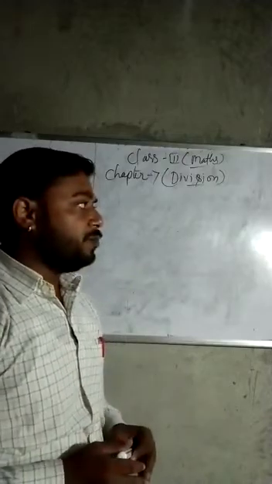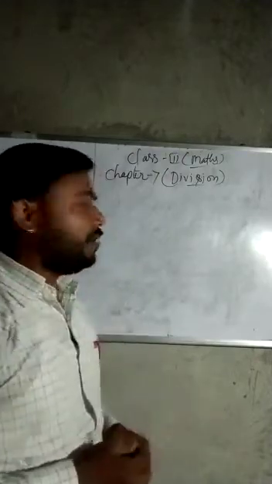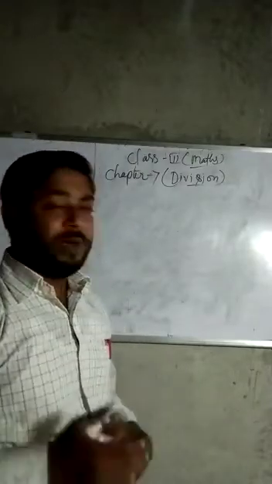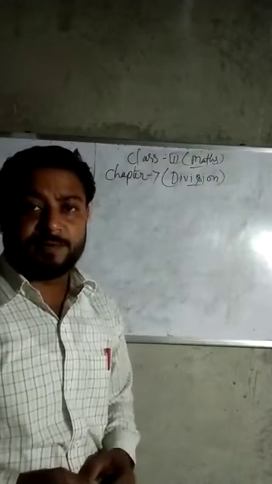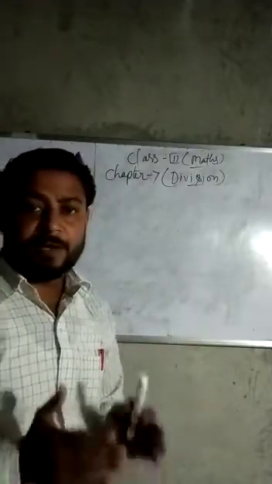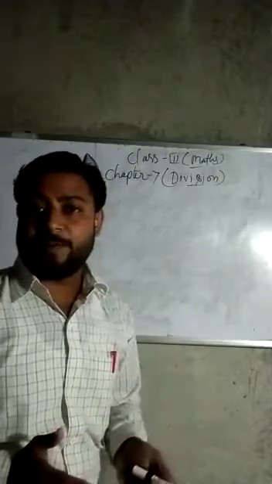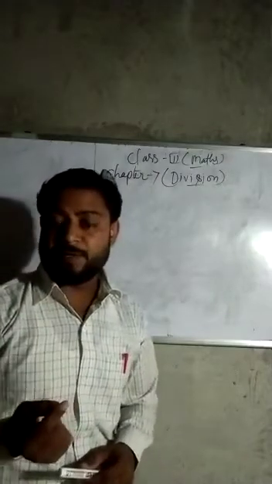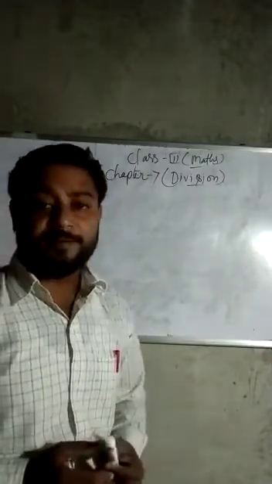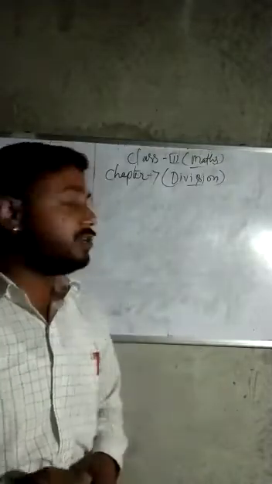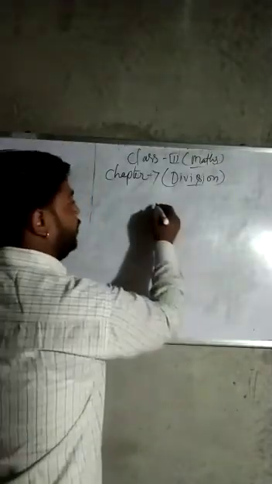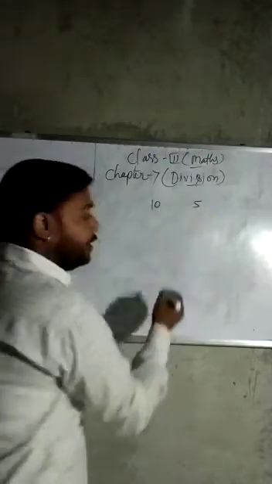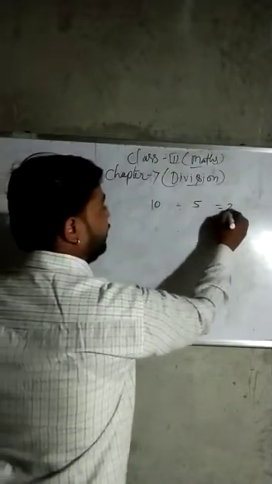Like, for example, you have 10 apples and you want to distribute them among 5 persons. How many apples will each person get? It means a bigger number of apples you want to distribute among only 5 persons, so how many apples will each one person get? So you will divide, meaning the biggest number converts into a smaller number. Like this, if 10 apples are there and we have 5 persons, then 10 divided by 5, the answer will become 2.